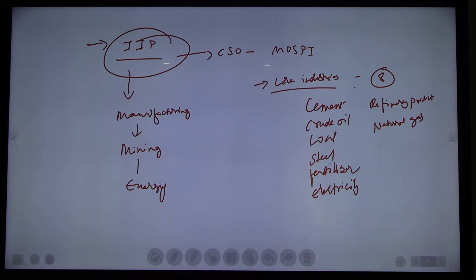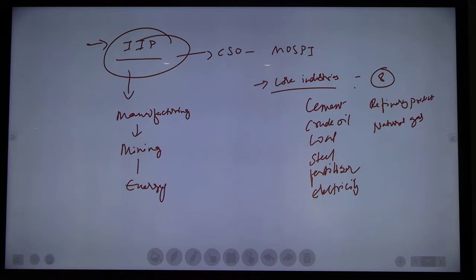Okay, how many core industries are there? 8. What are those industries? Cement, crude oil, coal, steel, fertilizer, electricity, refinery product and natural gas. Okay, so this is about IIP, Index of Industrial Production.